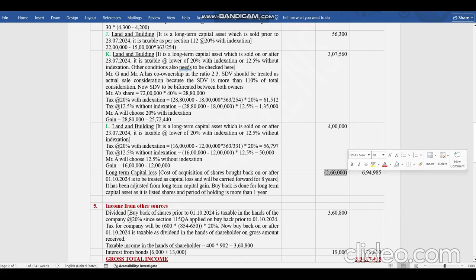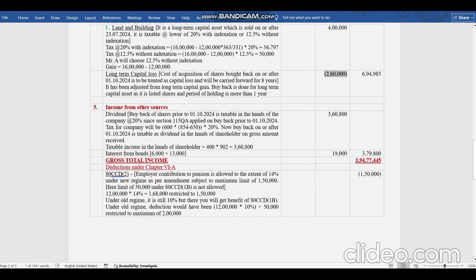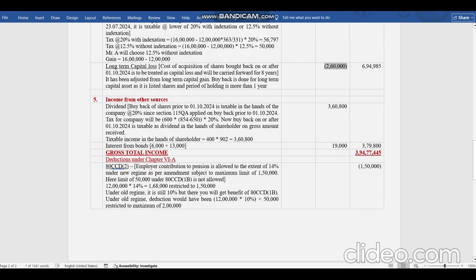We know long-term capital loss can be adjusted only against long-term capital gain. So we have long-term capital gain sufficiently to adjust it. So it is adjusted, and he is getting around 7 lakhs as total capital gains. Now income from other sources. As we see, dividend will be there. Why? Because of the new section.